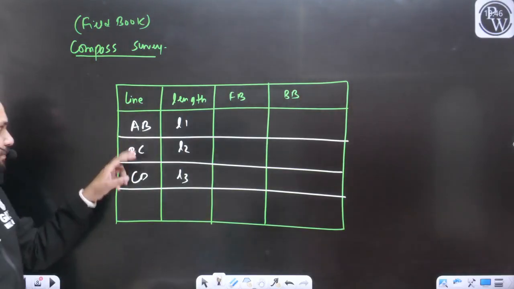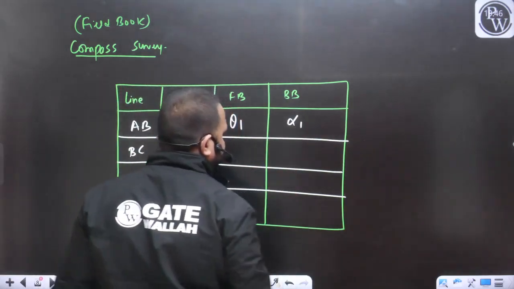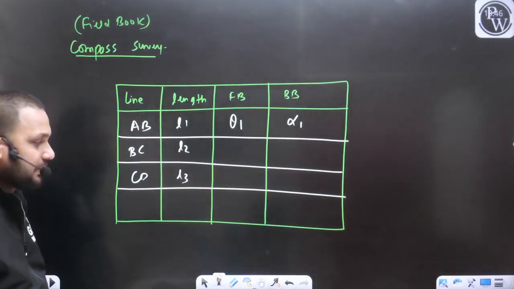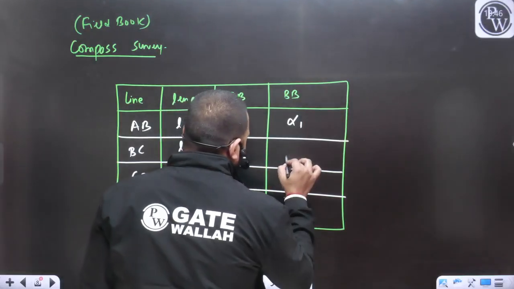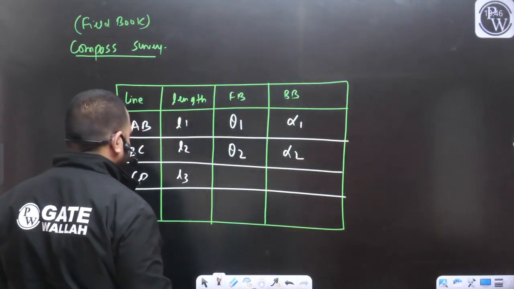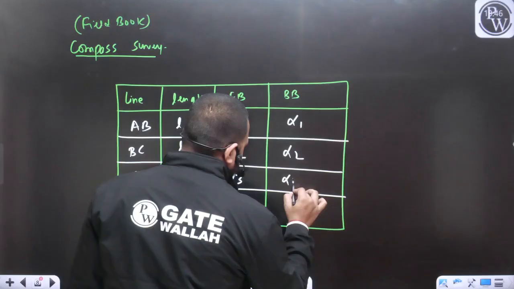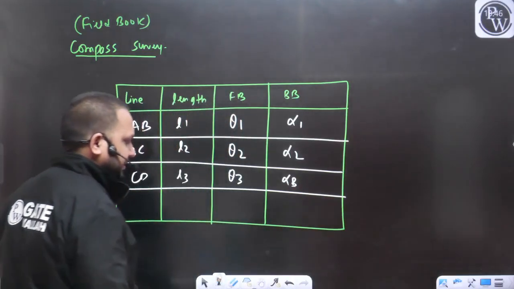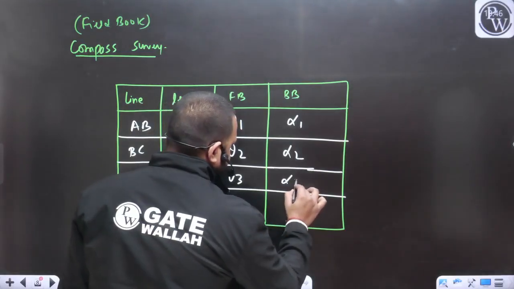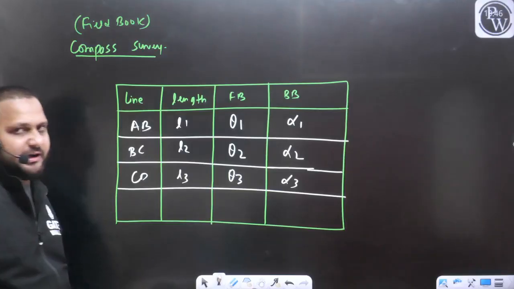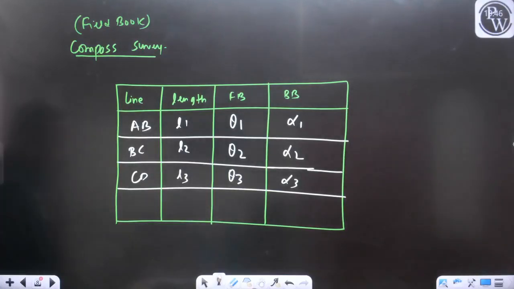For the line AB, we are having the fore bearing as theta 1, back bearing as alpha 1. For the line BC, we are having the fore bearing as theta 2 and back bearing as alpha 2. For the line CD, we are having the fore bearing as theta 3 and back bearing as alpha 3. This is your complete field book of the compass surveying. This is the format of the field book.